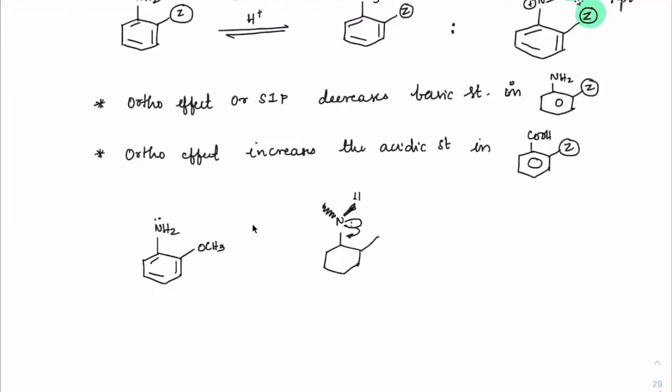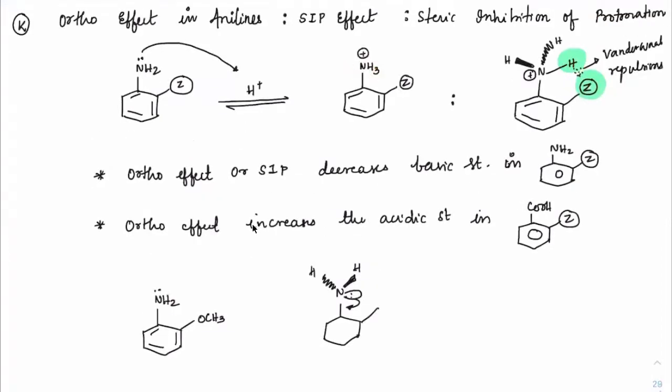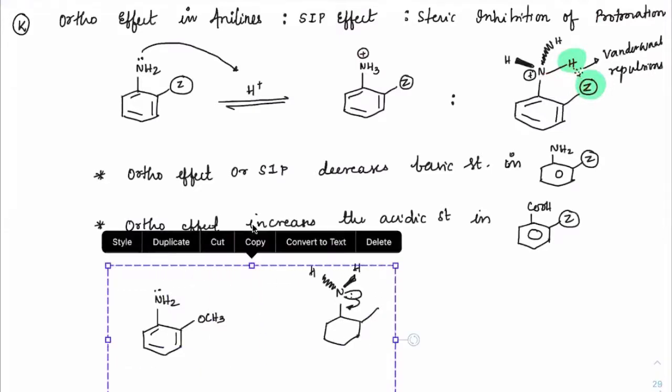So these hydrogens won't come close towards this group here. Got that? But when it becomes NH3 plus, then one of the hydrogens will always come close to it, and that is where the repulsions will start. Got the point?